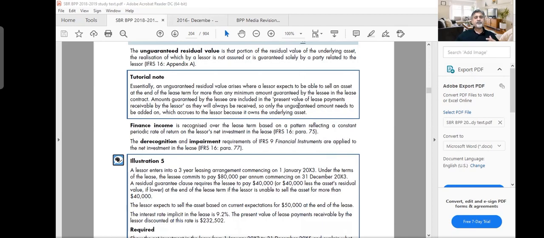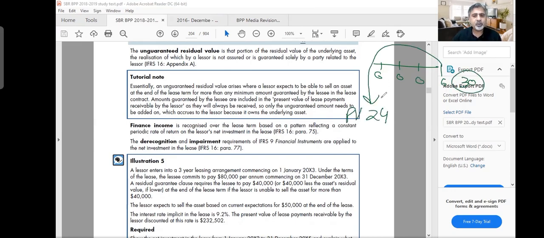Then you've got finance income. Now what will happen? Because you are calculating the present values, you know that you have 6 million and 6 million and 6 million and 6 million, which makes 30 million in total, but you recognized a present value of 24 million, let's suppose. You are recognizing a PV. And you know the unwinding of the finance cost, remember? For one party, unwinding becomes interest expense. For the lessor, you have finance income because you are earning interest on that. So every year when you get some payment, it includes interest income. Just like the lessee is paying the interest and recording finance cost, the lessor is recording the finance income.